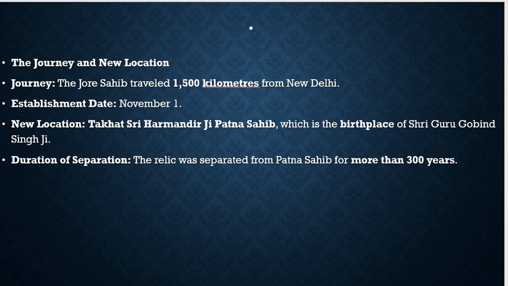Then moving forward, the journey and the new location: the Jor Sahib traveled 1500 kilometers from New Delhi. Establishment date: November 1. New location: Takht Shri Harimandir Ji Patna Sahib, which is the birthplace of Shri Guru Gobind Singh Ji. So please remember this. You can expect a question from here. Duration of separation: the relic was separated from Patna Sahib for more than 300 years.